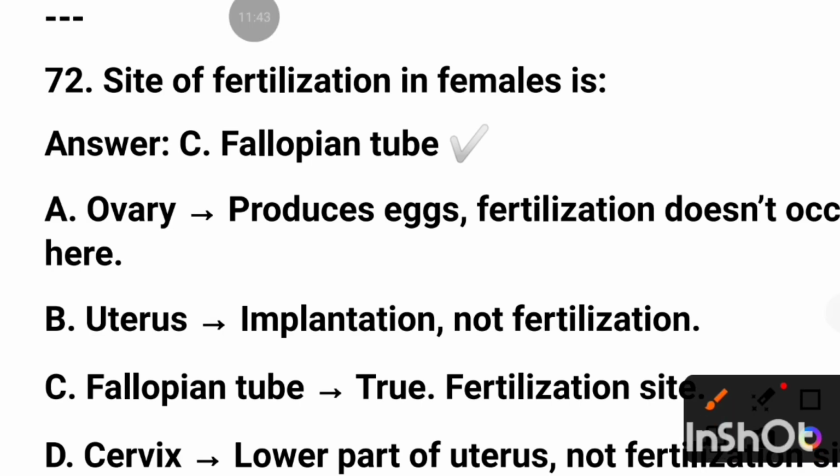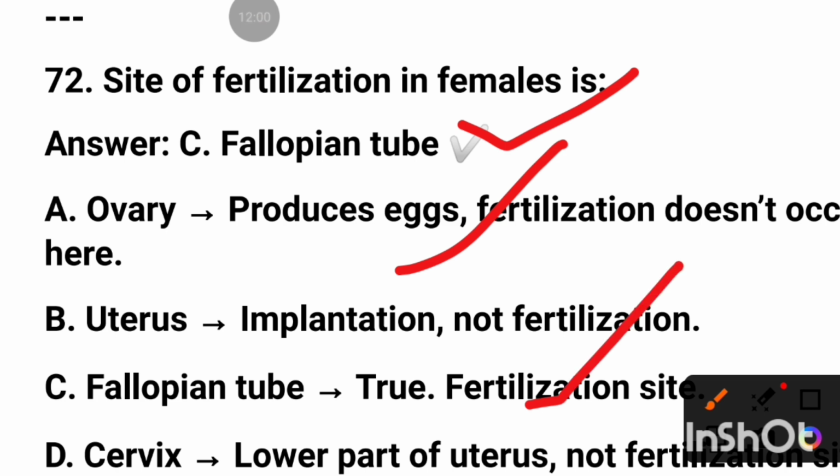Site of fertilization in female is fallopian tube. Ovary produces egg. Uterus is the site of implantation. Fallopian tube is a fertilization site.